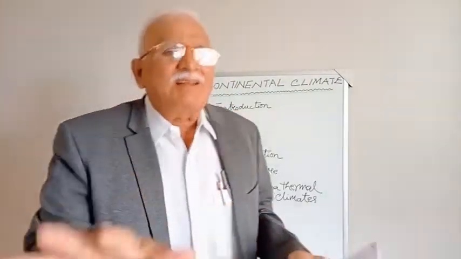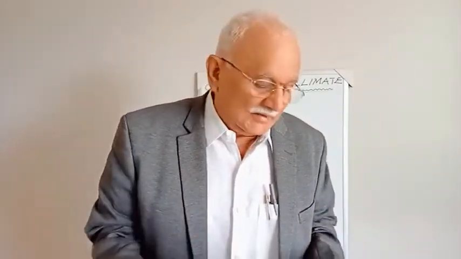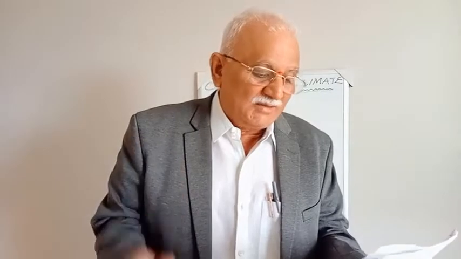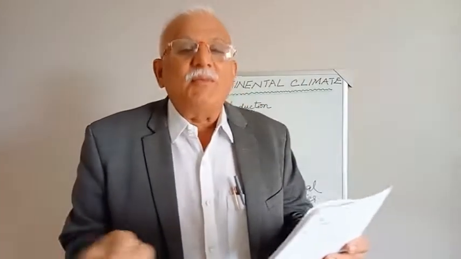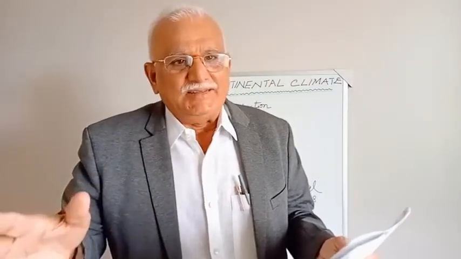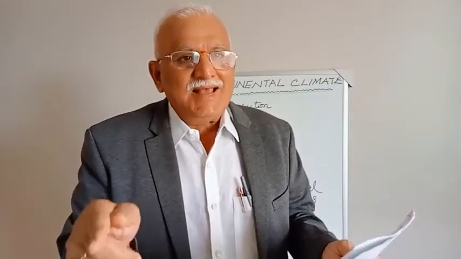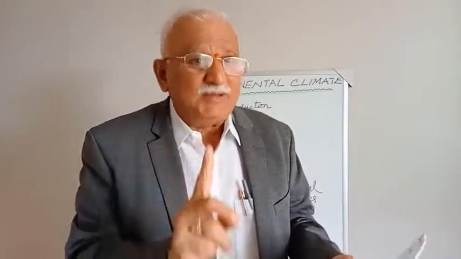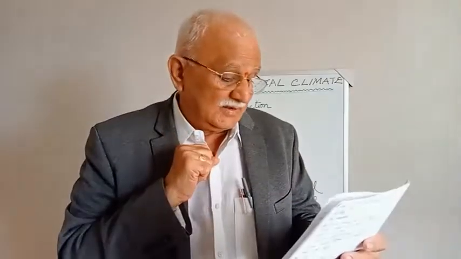Now, the general climatology of continental climate. According to Köppen's classification, as far as temperature is concerned, the coldest month should be less than 0 degrees centigrade, and at least 4 months should be above 10 degrees centigrade. This is the base. The coldest month is less than 0 degrees centigrade, only one month at least. This is the basis for continental climate.